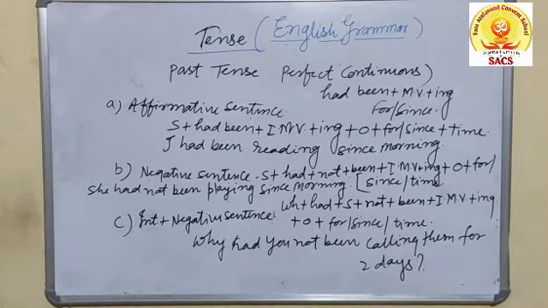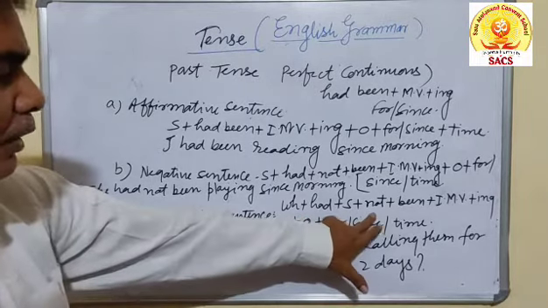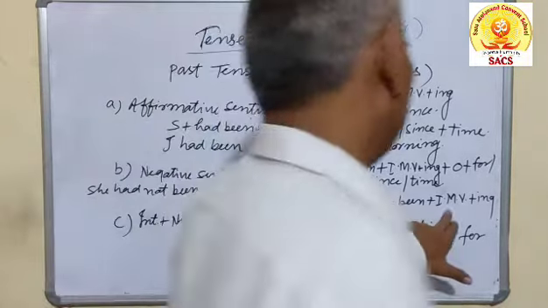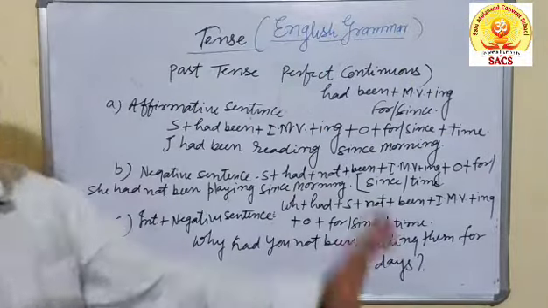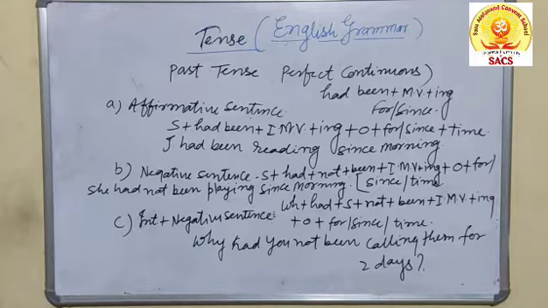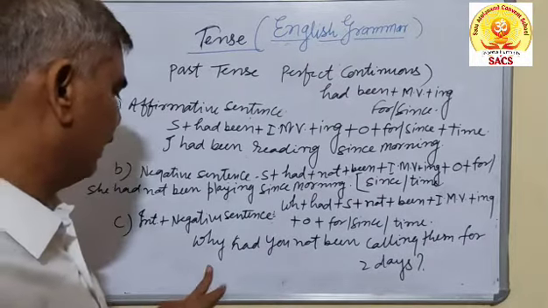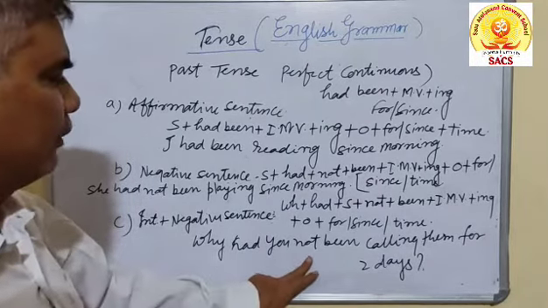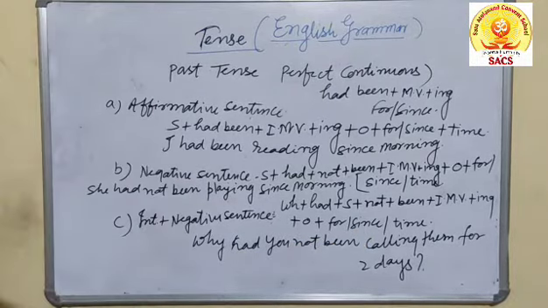Interrogative and negative sentence, you can say WH plus had plus subject plus not then been, first form of the main verb plus ing plus object plus since and time. This is the formula which can be written by you. So in interrogative and negative sentence, this was the structure. Then example: why had you not been calling them for 2 days? Such types of sentences for interrogative and negative.